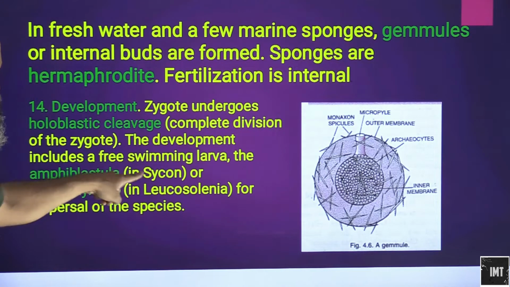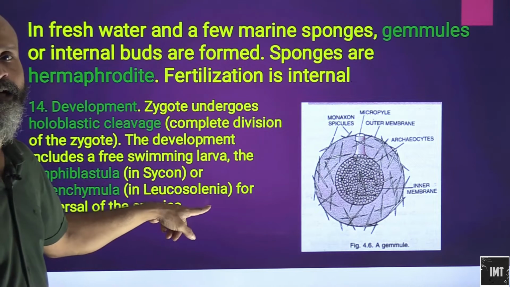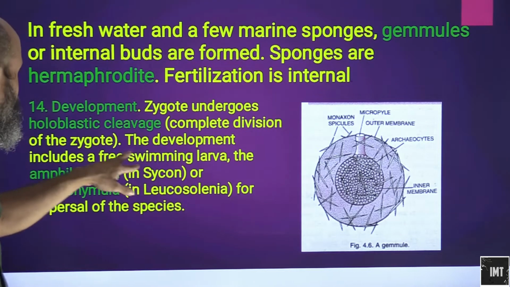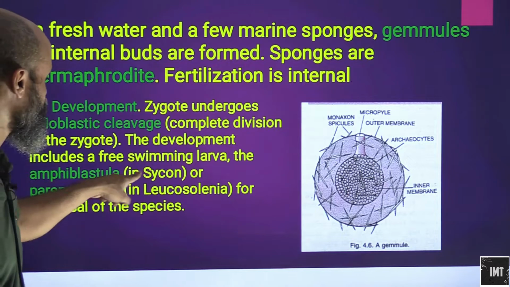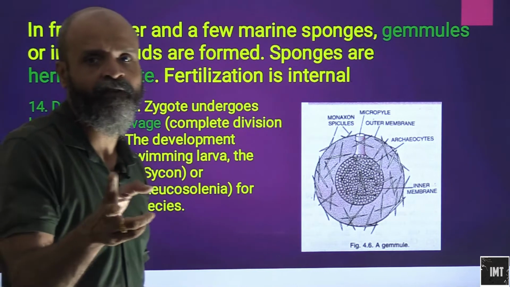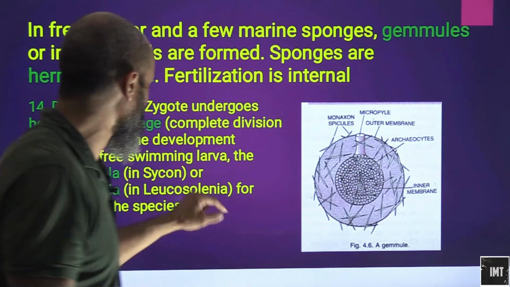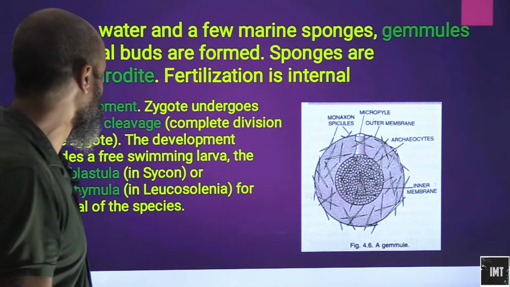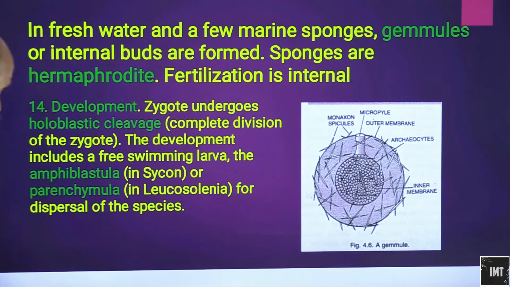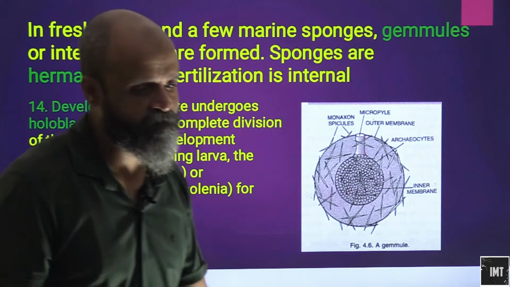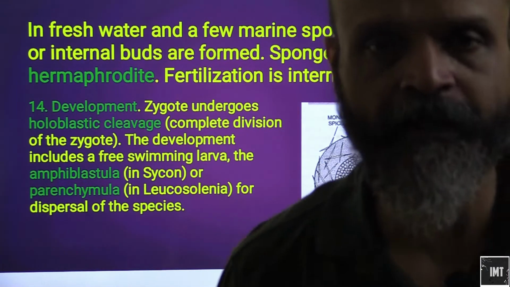We have Cycon and Leucoselenia as separate canal systems. The free swimming larva amphibastula happens in Cycon, and the parenchymula in Leucoselenia, for dispersal of the species.